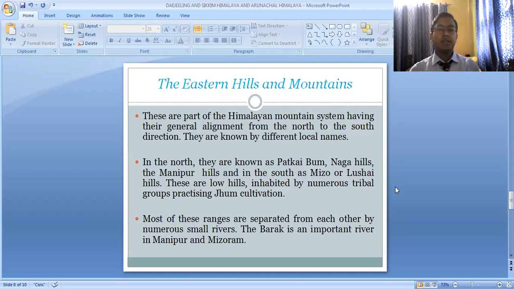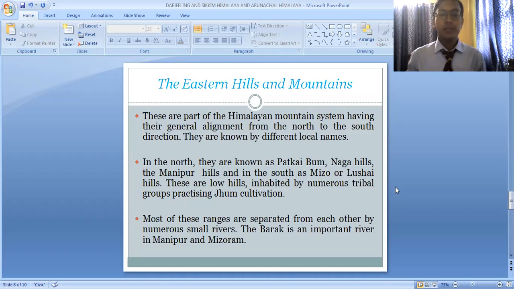The eastern hills and mountains are part of the Himalayan mountain system having their general alignment from the north to the south direction, and they are known by different local names. The mountains or the hills of this region move from the northern part to the southern part. It is divided into three main subdivisions, and they are known by different local names.